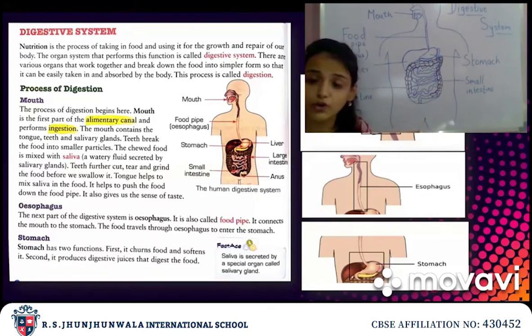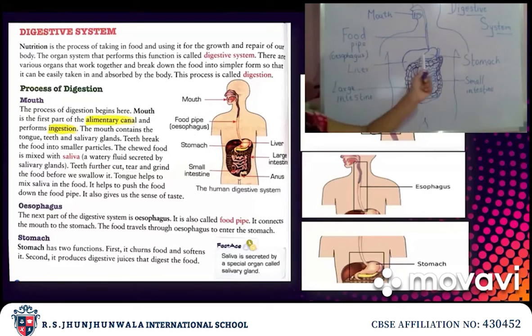From the food pipe, the food enters the stomach. This is the stomach. Then from the stomach, food enters the small intestine. Here you can see a long tube which is running. That is the small intestine. From there the undigested food is passed on to the large intestine.